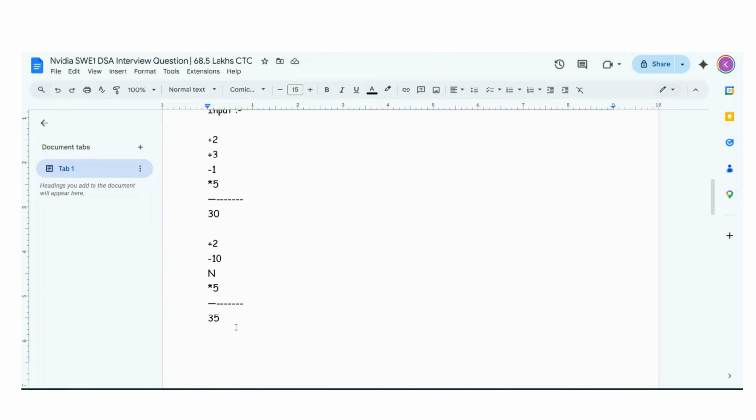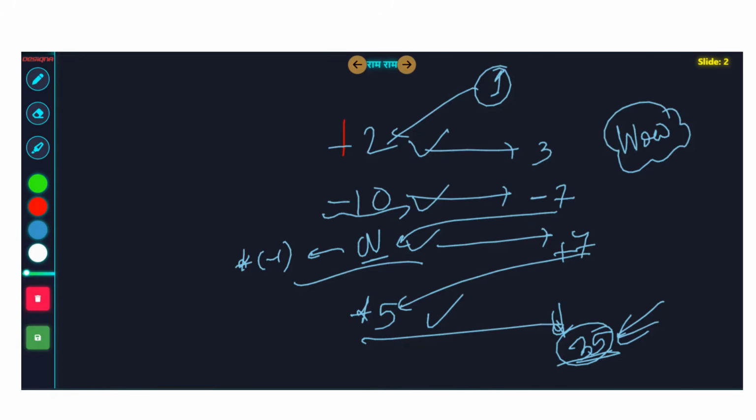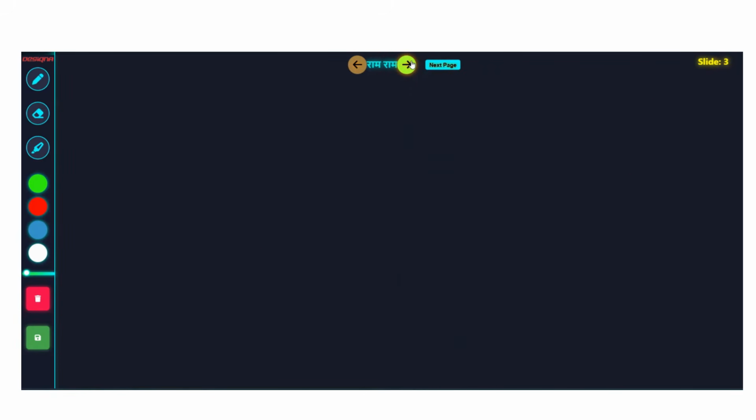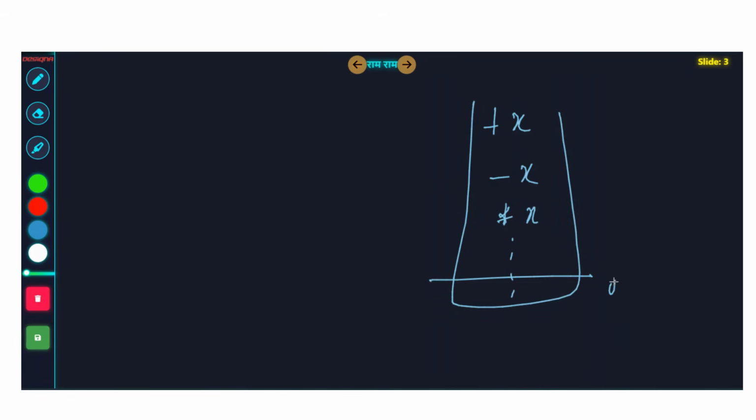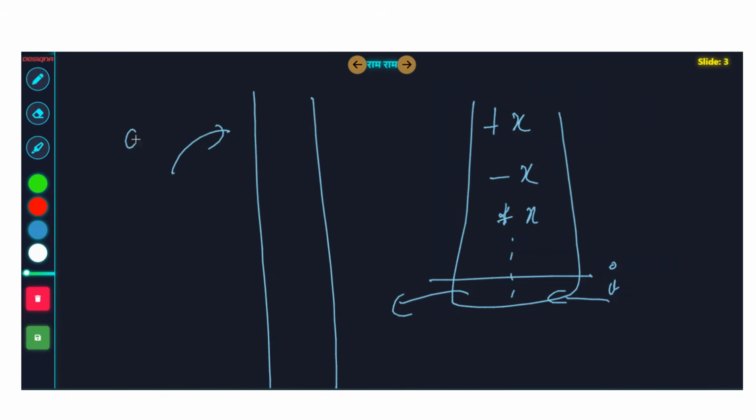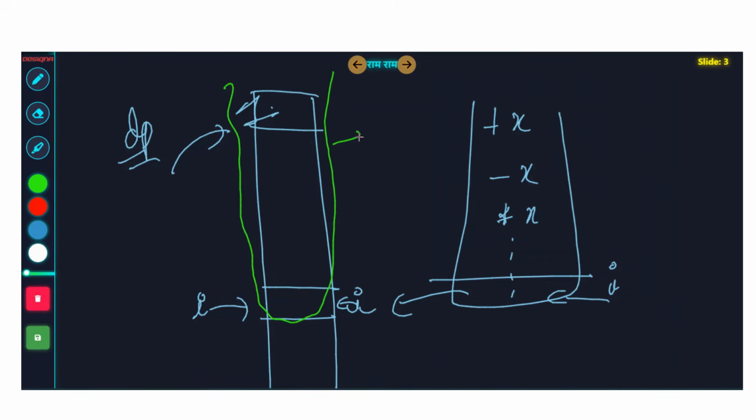So guys, in our dynamic programming methods, what we generally do is that let's say these operations are given to you: plus x, minus x, multiply by x, and like these operations. And let's say this is the ith operation. So generally, what we do is declare a dynamic programming array that starts from index 1 up to I. dp of I generally means this green part.